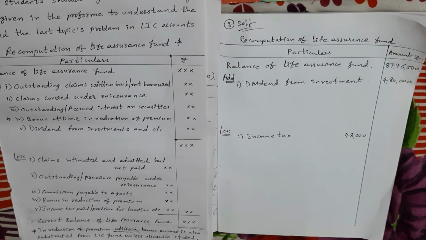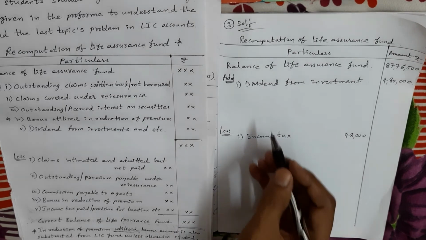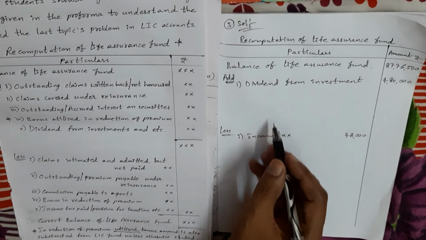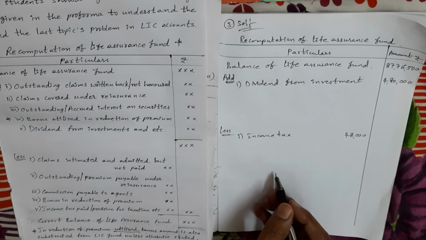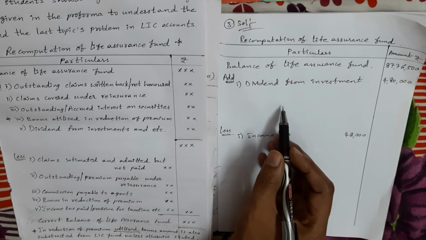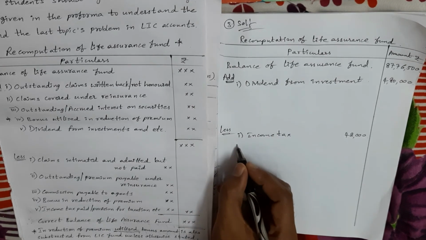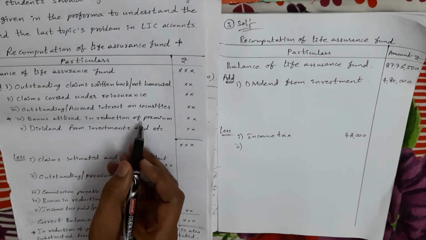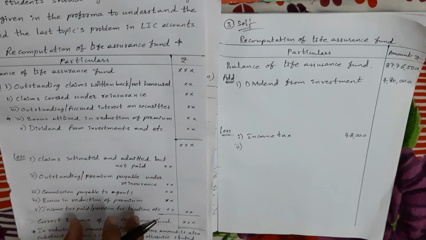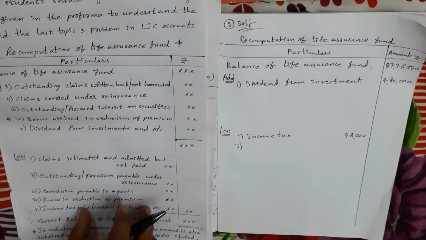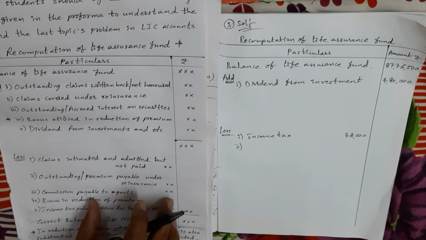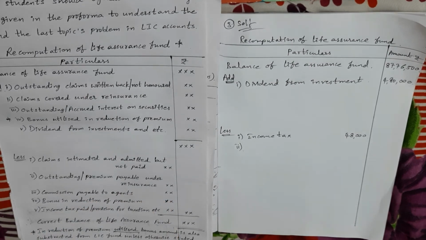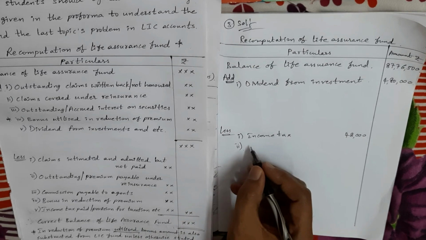Suppose not taken as expense is not mentioned, then two times we take, one time we deduct and one time we add. But in the question it is clearly mentioned not taken as expense, only as expense is not taken. That means as income it is already taken. So only one time I am taking. This is very important. Bonus utilized in reduction of premium one time comes in add, one time you have to less. But in this problem only one time I am taking because it is clearly mentioned not taken as expense. So I am taking it only as an expense.